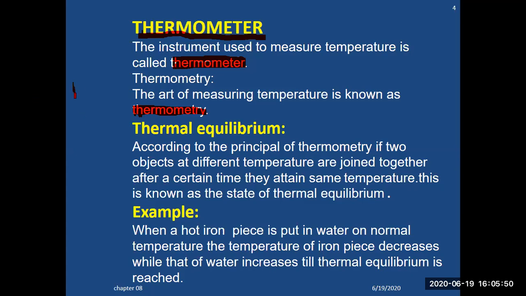Suppose here there is one body and this one is hot, and there is another body, the cold body. These two bodies are in thermal contact with each other. Thermal contact is very important. When you place these two bodies close to each other, you will see that heat starts flowing from the hot body to the cold body. It continues flowing until the temperature of both bodies becomes the same. This state is called thermal equilibrium.